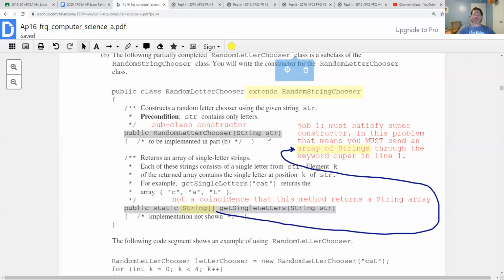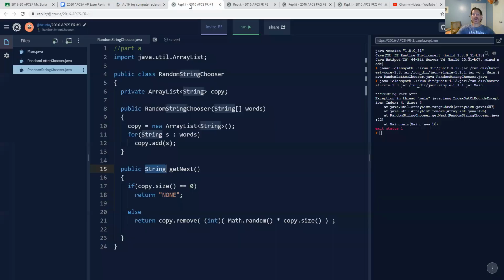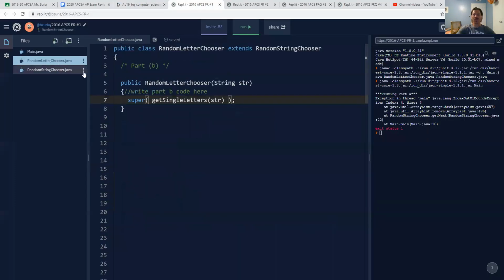So where am I going to get an array of strings from? They only gave me a string. How can I turn that into an array of strings? Well, don't write code to do it. They gave you a method that actually has return type string array. So if you give it a string, it gives you a string array. And like I said, that's not a coincidence that they just happen to give you a method that gives you exactly what you want. So the real key here to part B is it's just a one-line answer.